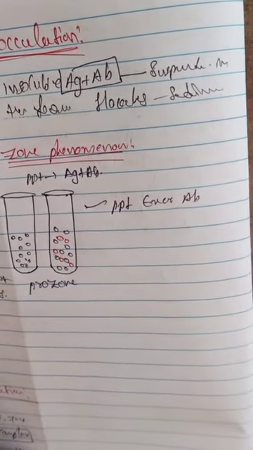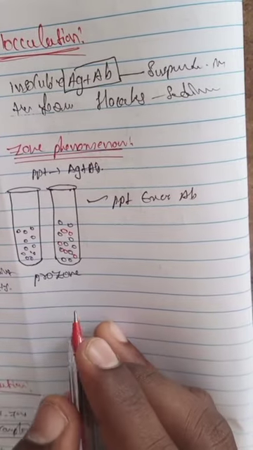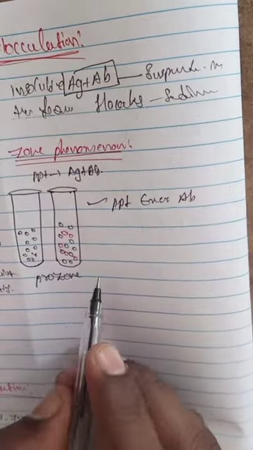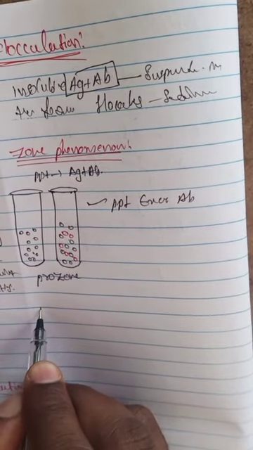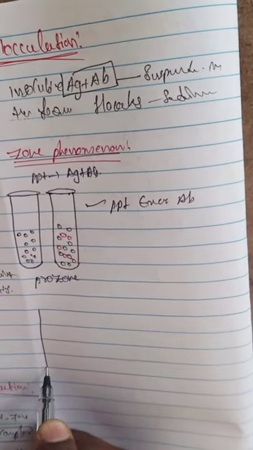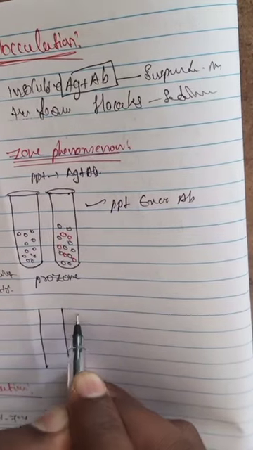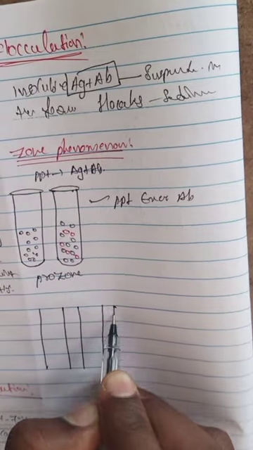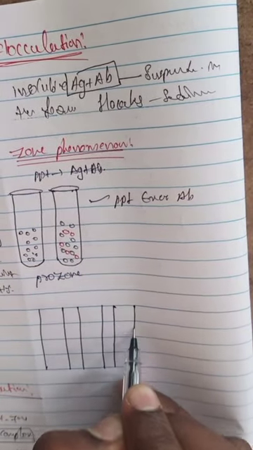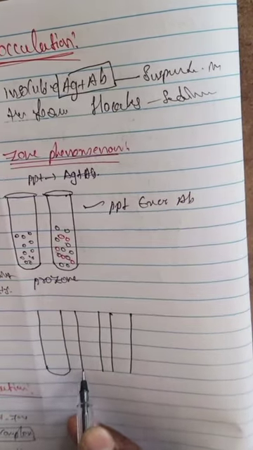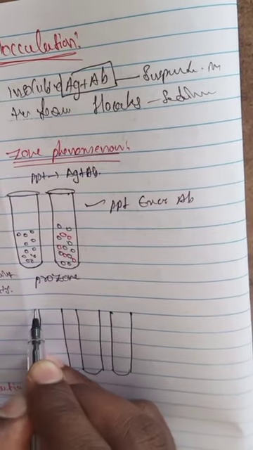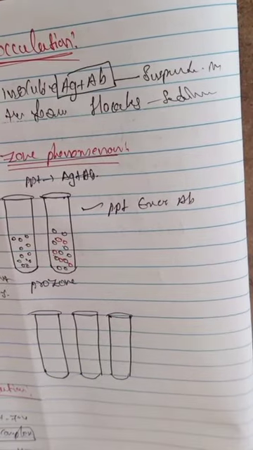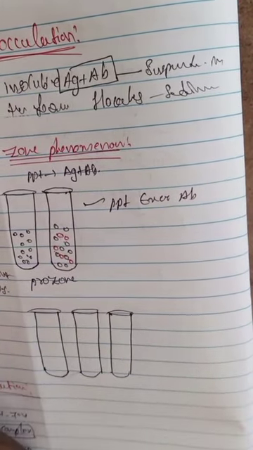And the next one, what is the zone of equivalence? Here also we take three test tubes.